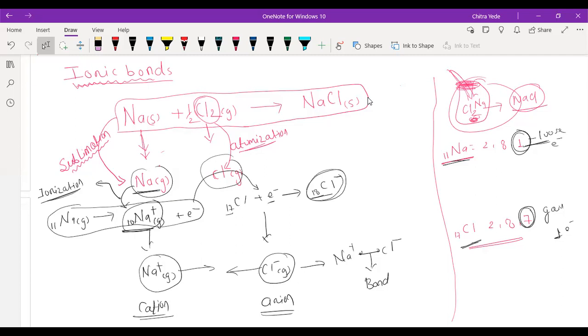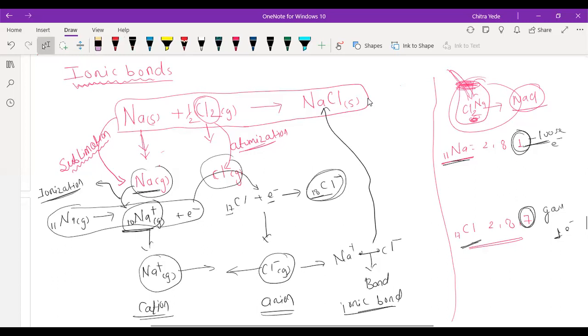This bond is formed between an anion and a cation. I will write the definition for that, don't worry. Okay. And after forming the ionic bond, they are going to form sodium chloride.